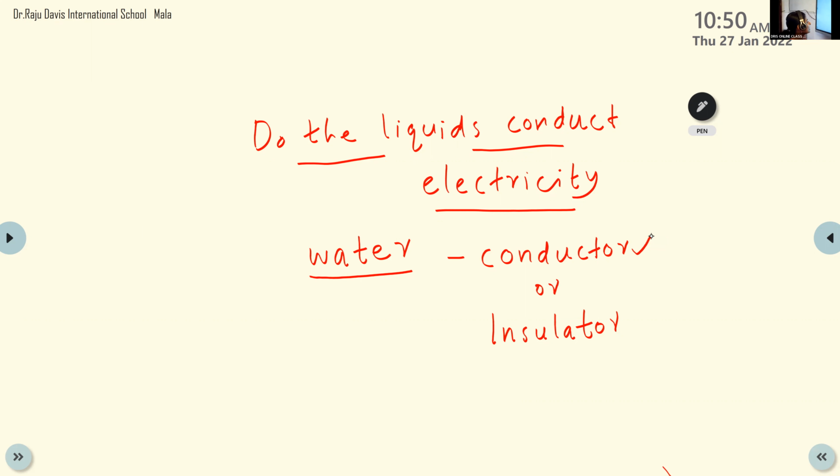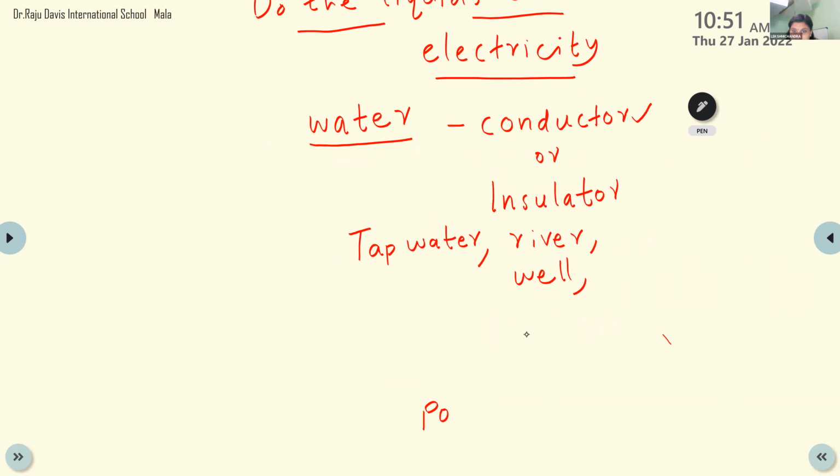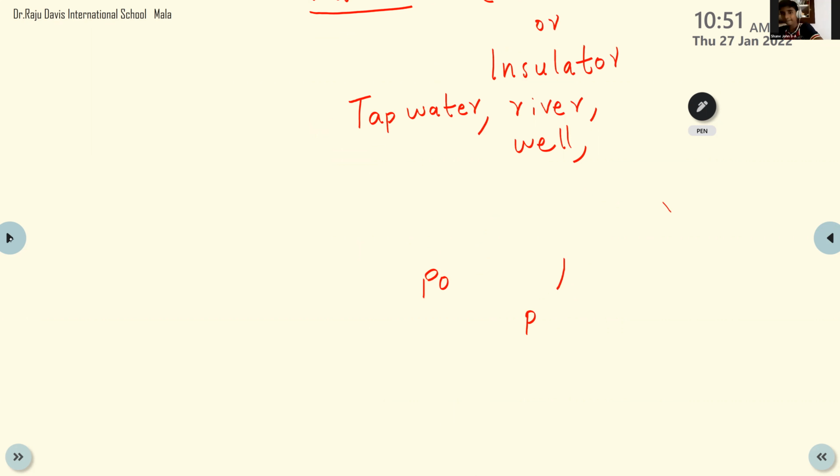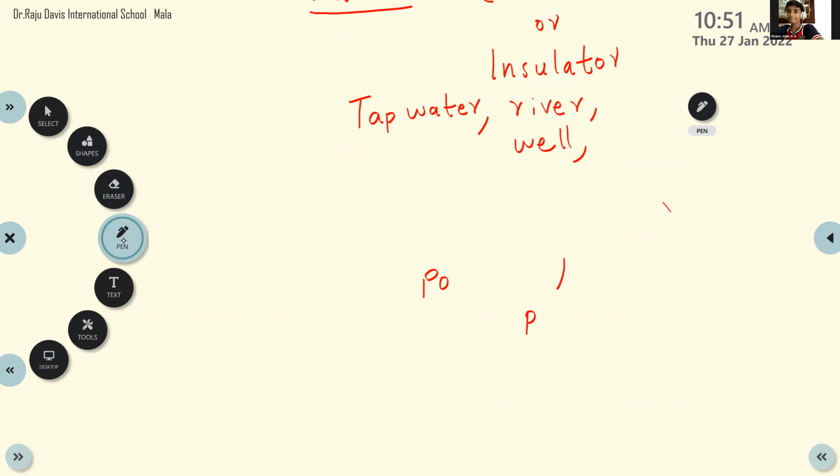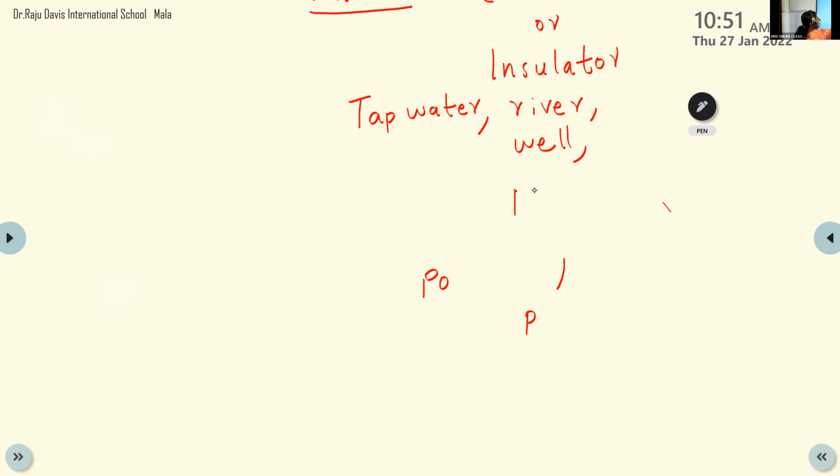But when we take natural water, like tap water, which are the sources of water? Any sources? Tap water, dam, lake, pond, river, canal, well, stream. Ponds, canals, and all of them.